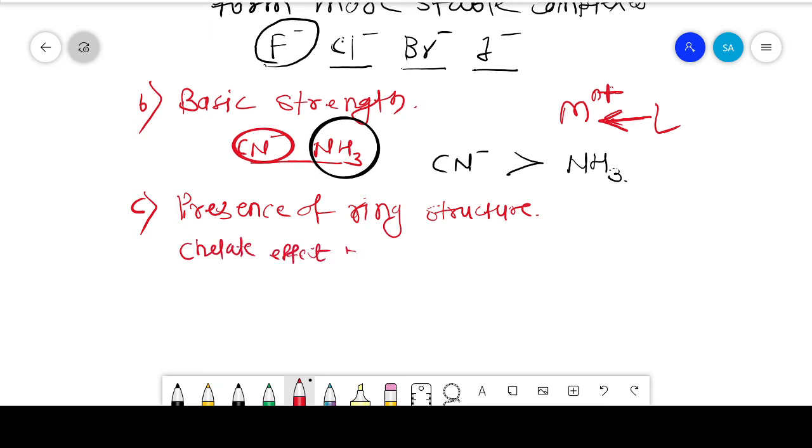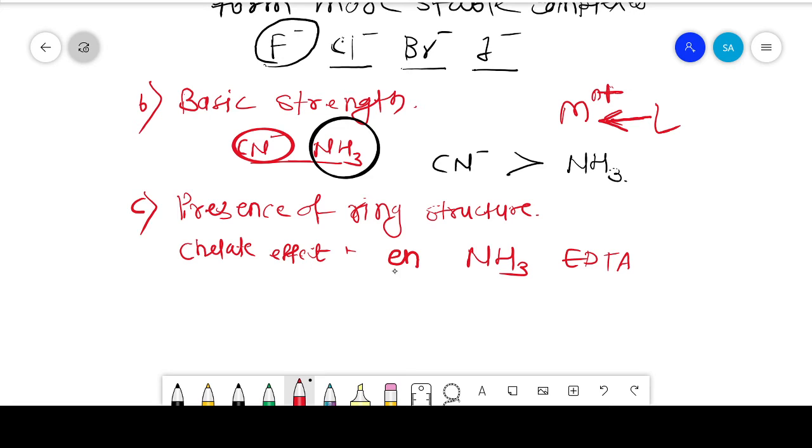In this, we observe that complexes formed by chelating ligands are more stable. For example, ethylene diamine forms more stable complexes as compared to ammonia. Again, EDTA, ethylene diamine tetraacetic acid, forms more stable complexes.